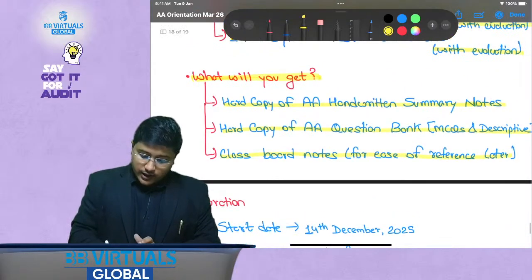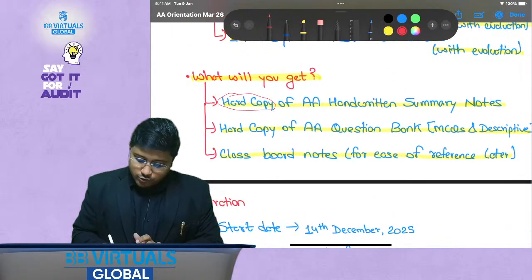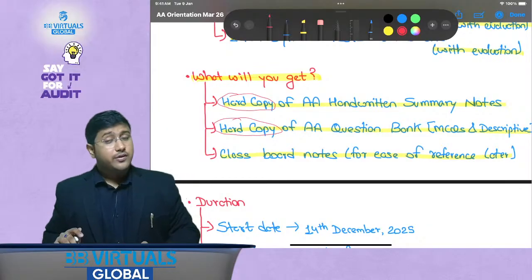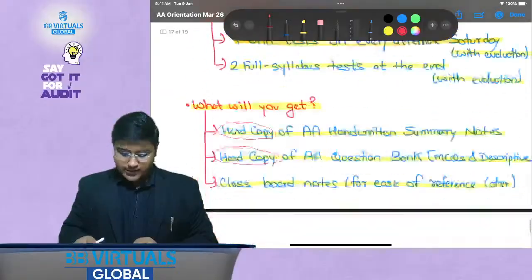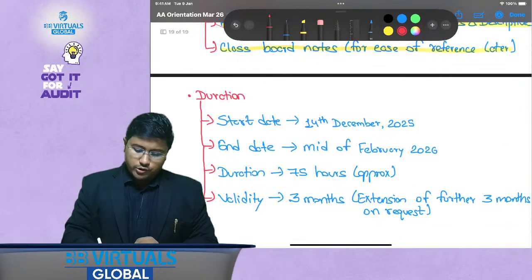Okay, so these hard copies are going to be delivered to your home and you can study very well from it. Okay, is it going to be in similar format like I've written this? Yes, somewhat yes, and the question bank is going to be in the typed format.